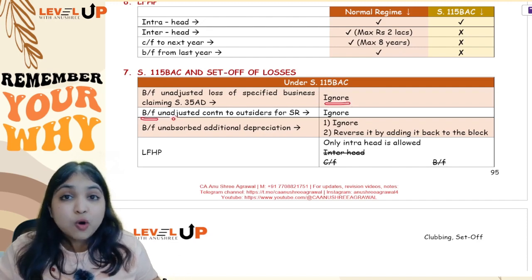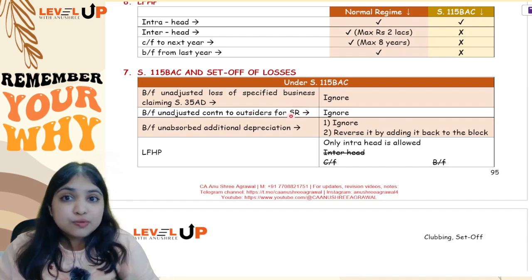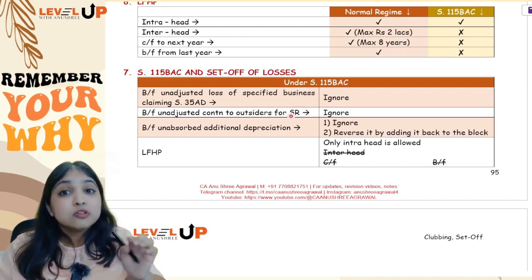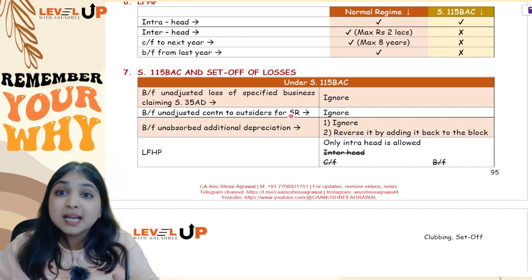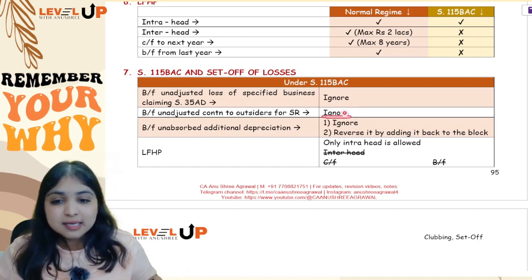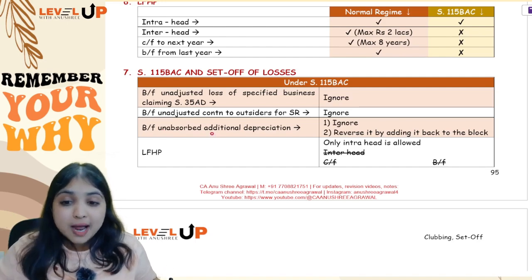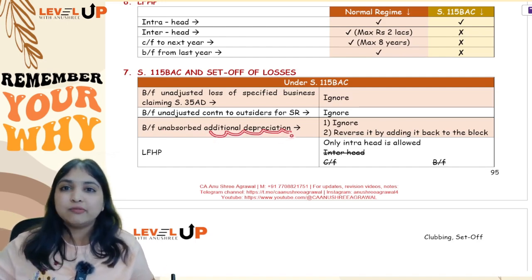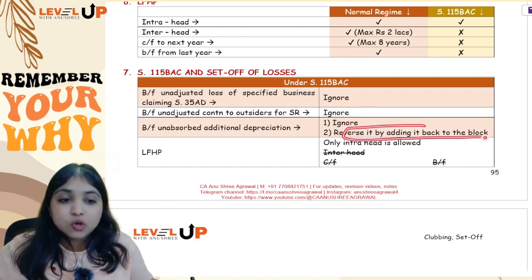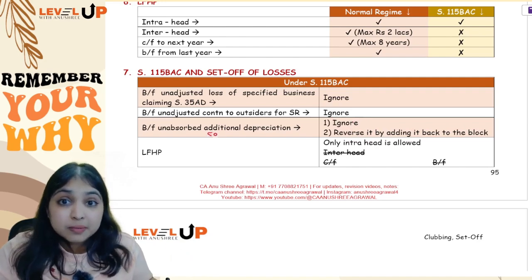Then if you have any brought forward unadjusted contribution to outsiders for scientific research, see, under 115BAC in scientific research, you can do in-house scientific research, but contribution to outsiders we don't allow under PGBP. So contribution to outsiders, if it is remaining unadjusted, even that we will ignore. And lastly, brought forward unabsorbed normal depreciation you can still adjust, but brought forward unabsorbed additional depreciation you will have to ignore. You will have to add it back to the block, you will have to reverse it, but you can't adjust unabsorbed additional depreciation against other incomes.